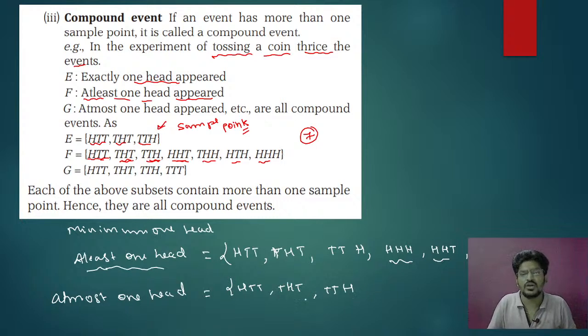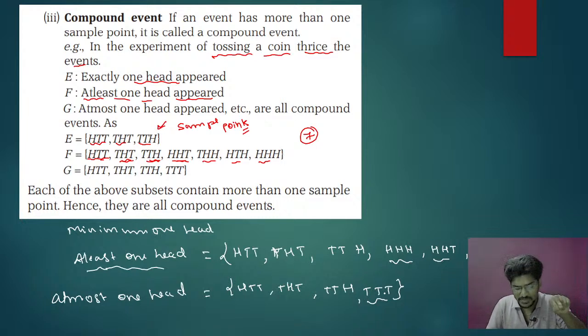And one more you can say tail, tail, tail. At most one head means maximum one head. Here no heads, no problem. What they are telling is that maximum one head you must get. If no heads, no problem. Are you getting my point?